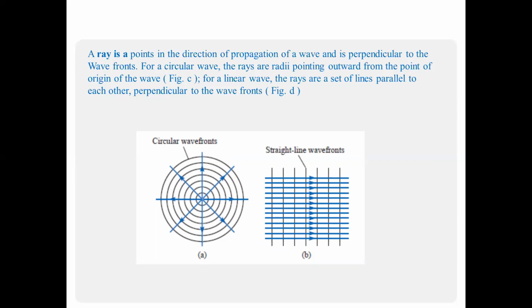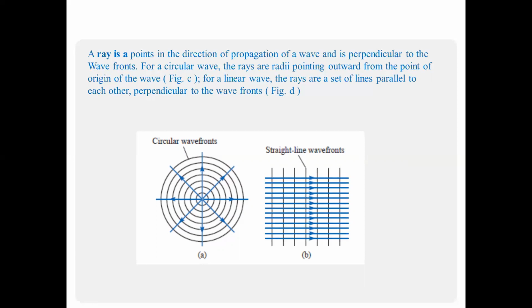For a circular wave, the rays point outward from the point of origin of the wave. This is figure A. For a linear wave, the rays are a set of lines parallel to each other, perpendicular to the wavefronts.